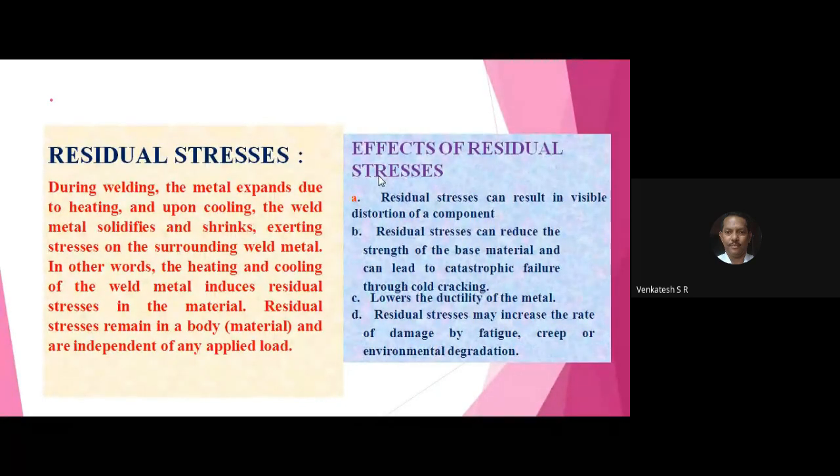So that's one major effect of residual stress on the component. Write down subdivision A. Residual stresses can result in visible distortion of a component.